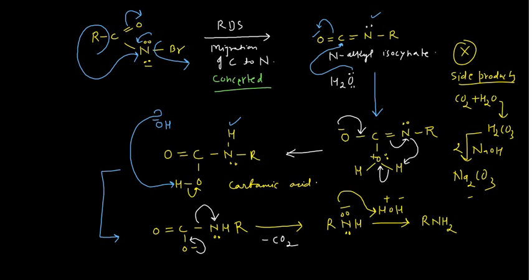So how can we prove that? Do we have any proof by which we can say that this is happening in a concerted manner? We have various kinds of proof, so we can prove this reaction has a concerted mechanism. How? You can see in the next page. Say for example, guys, I am taking another reaction.